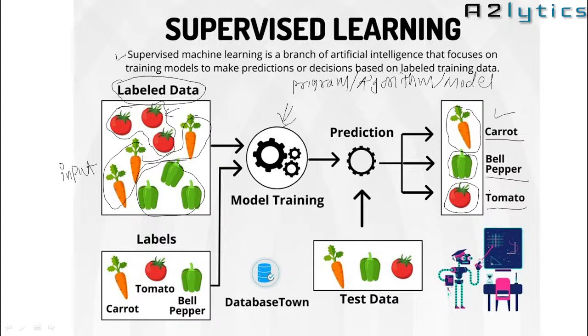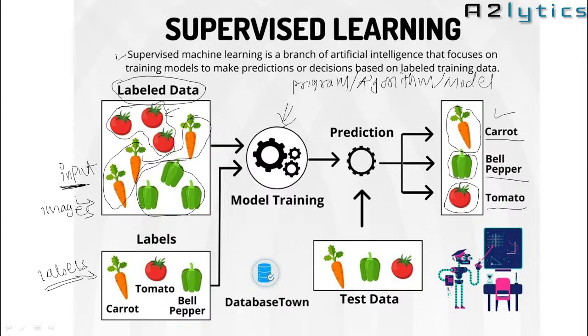So this is called supervised. Why is it called supervised? Because we are training the machine by using labeled output data. So 2 inputs we are giving here. The first input is images, and the second input is labels.